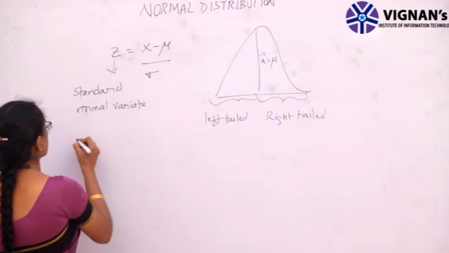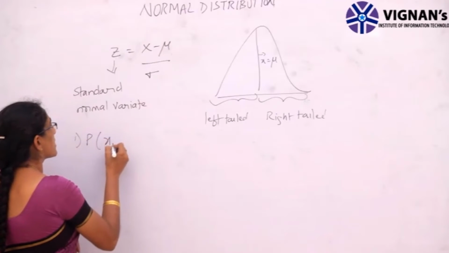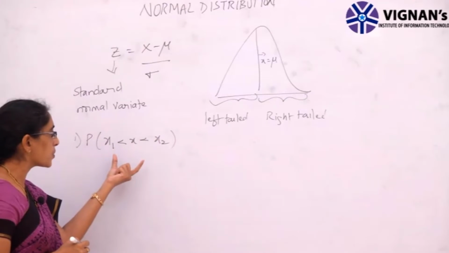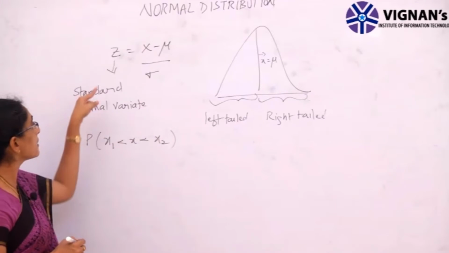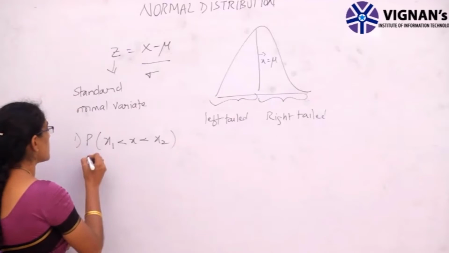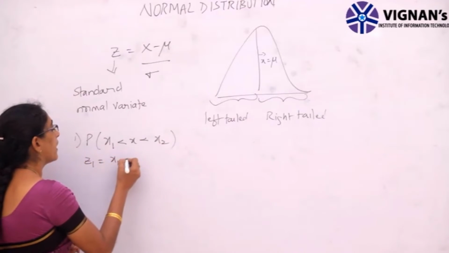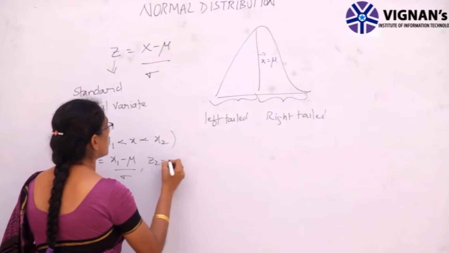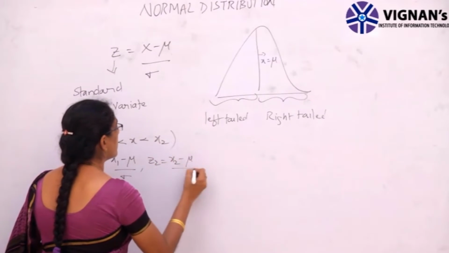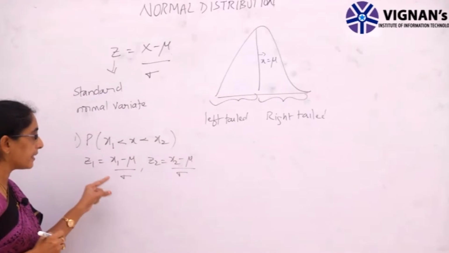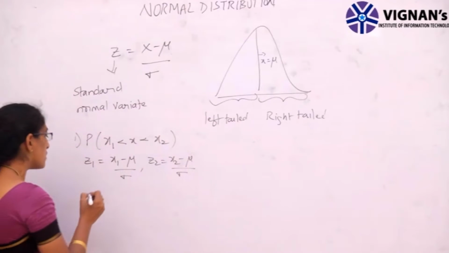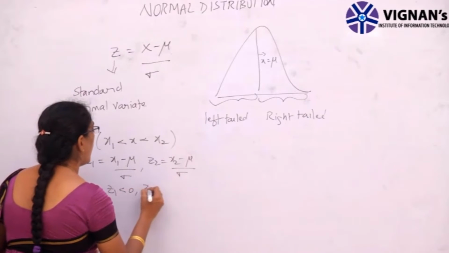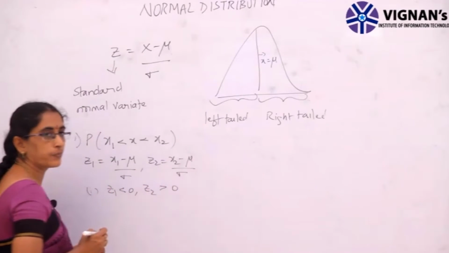The first case is the probability of x1 less than x less than x2. Then we have to substitute x1 and x2 in the standard normal variate, that is z1 equal to (x1 minus mu) by sigma and z2 equal to (x2 minus mu) by sigma. Now again here we have two cases. The first one is if z1 is less than 0 and z2 is greater than 0.